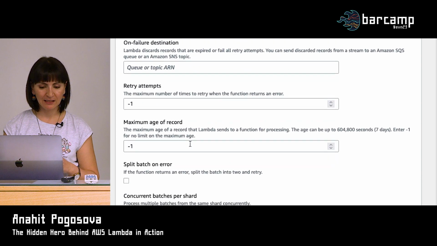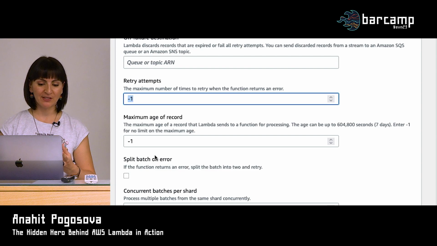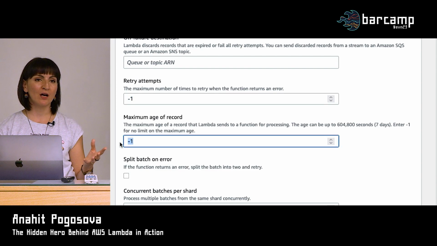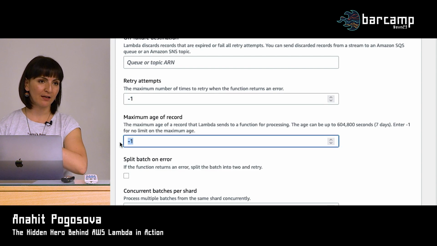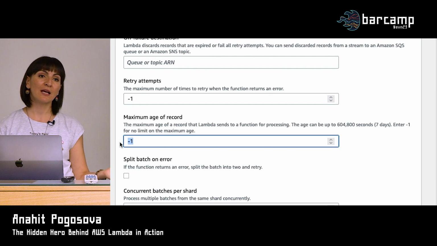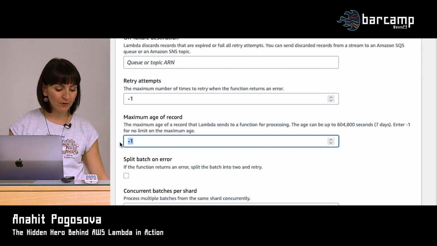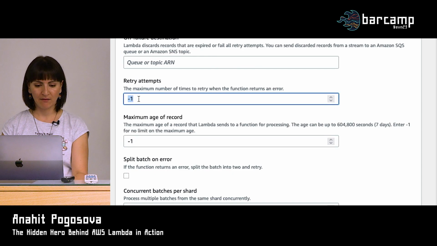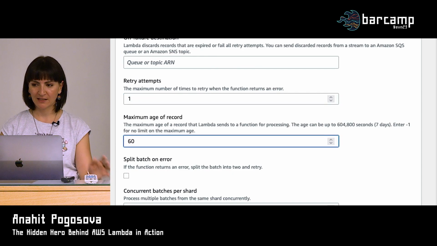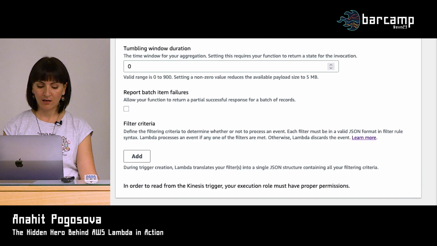Additional settings, and here we can see that retry attempts and maximum age of records are both -1, which means no limits to nothing. So we will just retry as long as the data is valid, so for at least 24 hours. And here we can just say, okay, just 1 retry attempt and maximum of 60 seconds. And we just save it.